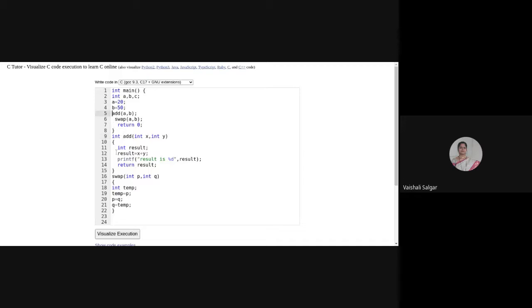So now see, my add function is returning a result. Whenever this add function is called, it returns a value, so you have to store that value in some variable. I will write C is equal to add(A, B). After execution, it will return the value of result, which will be stored into C.